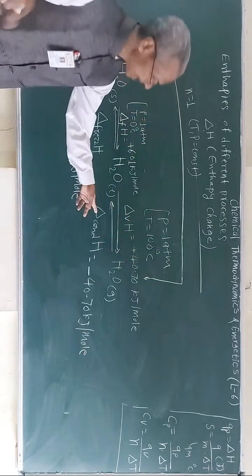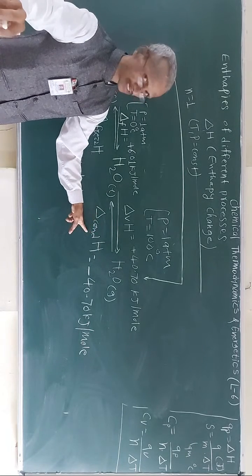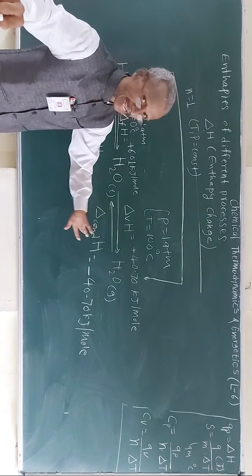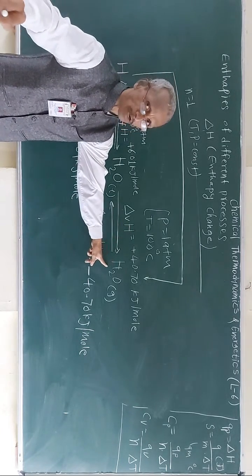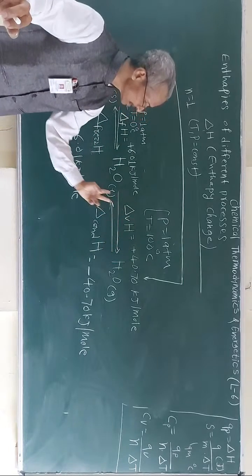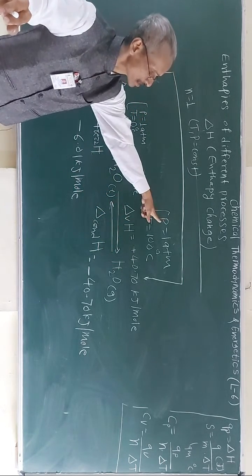So the enthalpy change of the condensation process can be defined as the enthalpy change when 1 mole of the gaseous substance is converted into the liquid state at constant pressure and temperature.